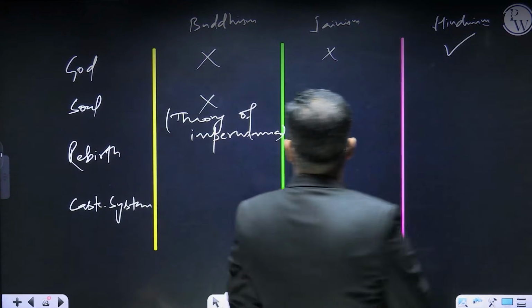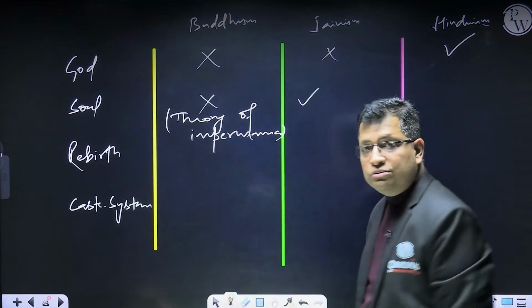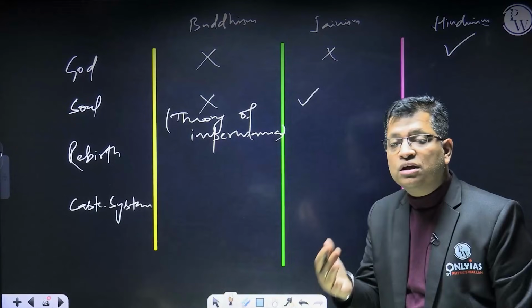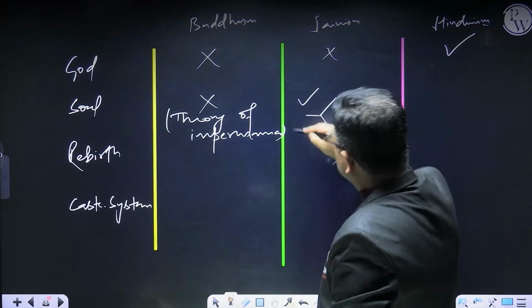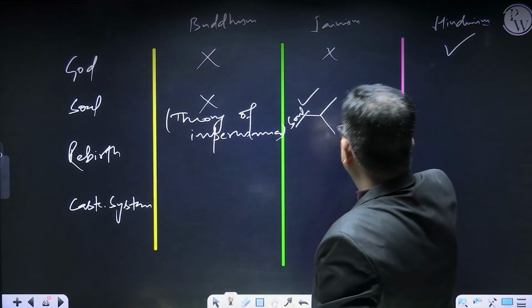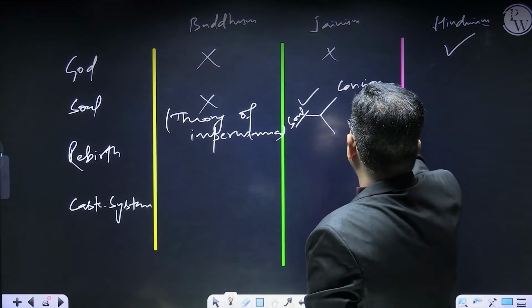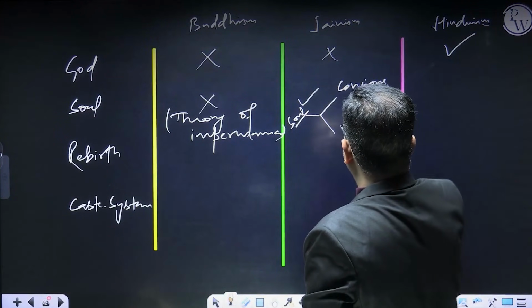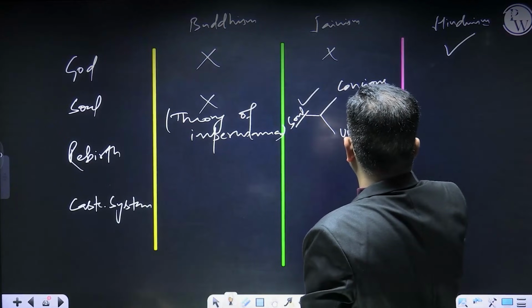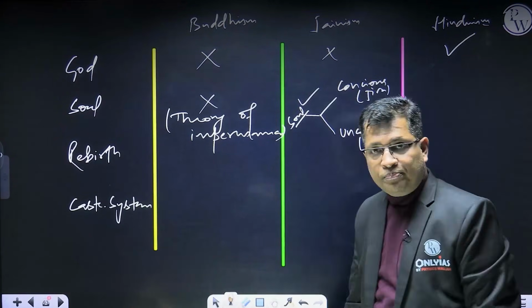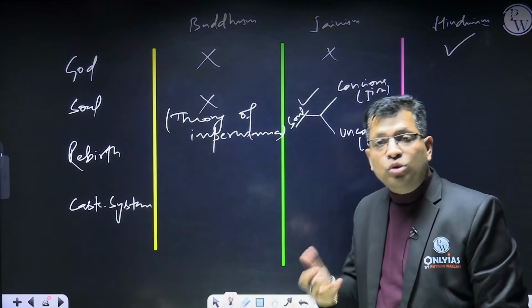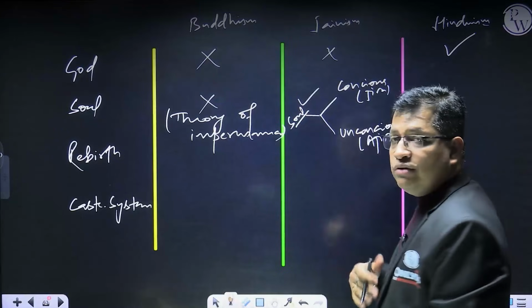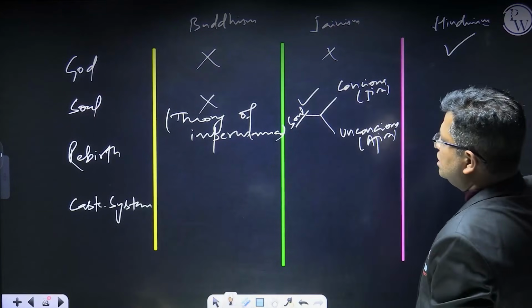But if I talk about Jainism, it believes in the existence of the soul. And what is unique about the concept of the soul in Jainism is that it believes the soul is in both. What do you mean by both? It is in the conscious, that is called jiva, and in the unconscious, called ajiva. So the soul is even in mountains, rivers, stones, everything, right? And the jiva is there, right?